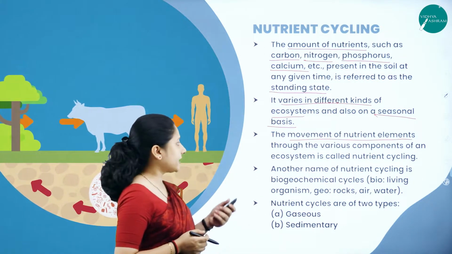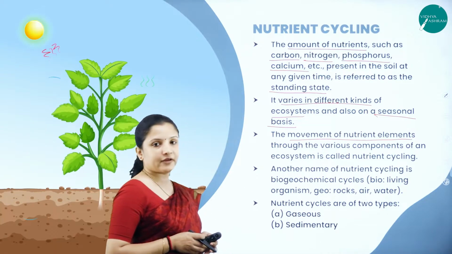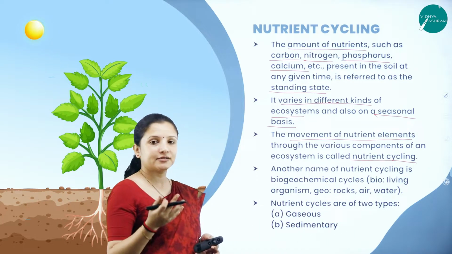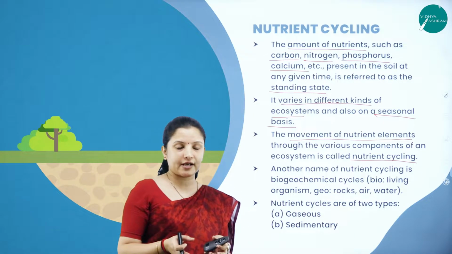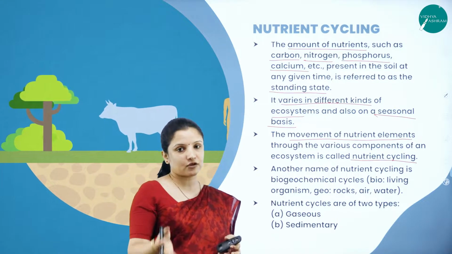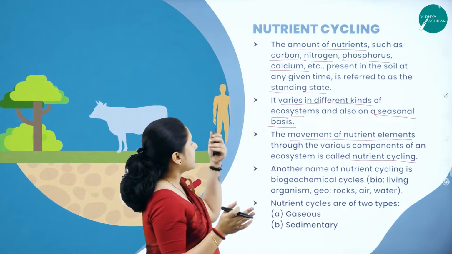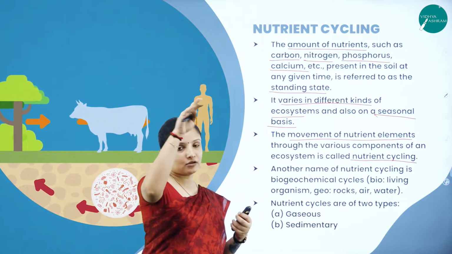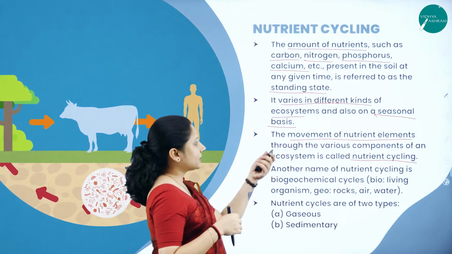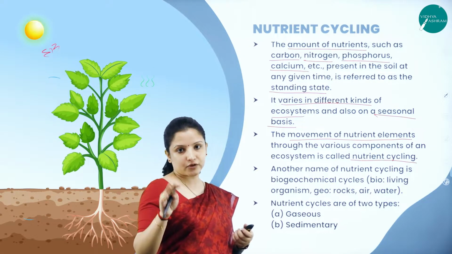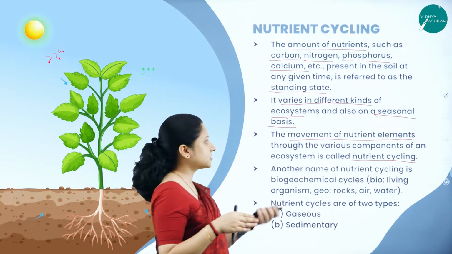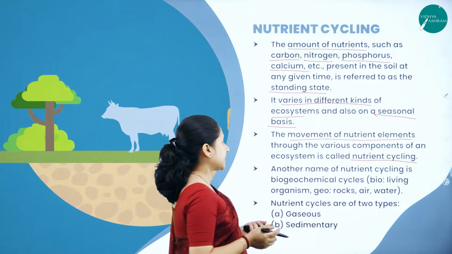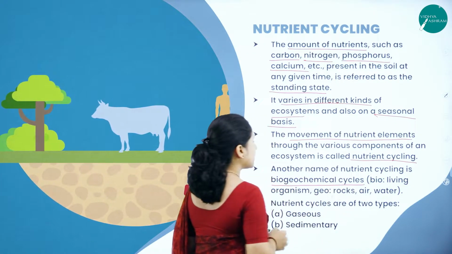And the movement of nutrient elements through the various components of an ecosystem is called nutrient cycling. So in the soil there are different nutrients, which are nothing but the carbon, the phosphorus, the potassium, the nitrogen, etc. They travel from the soil to different components in an ecosystem. And this movement of the nutrients to different components in an ecosystem is called nutrient cycling. There is another term for nutrient cycling, which is also called biogeochemical cycle.